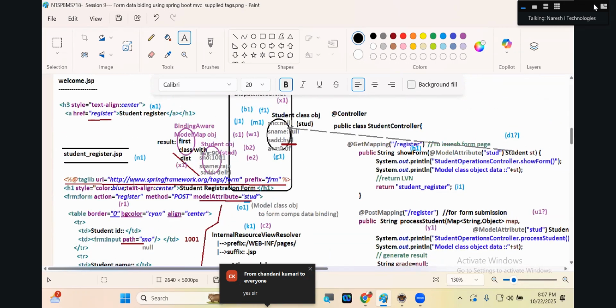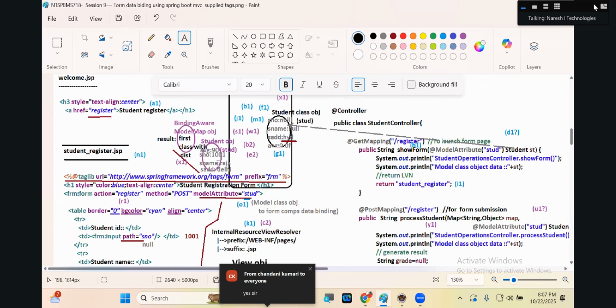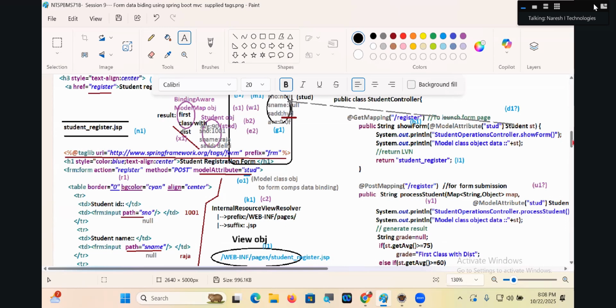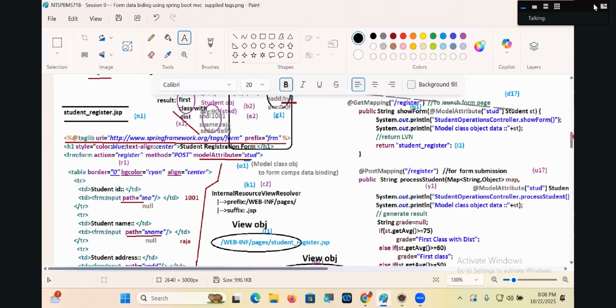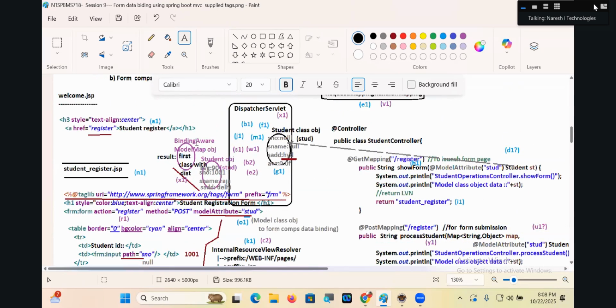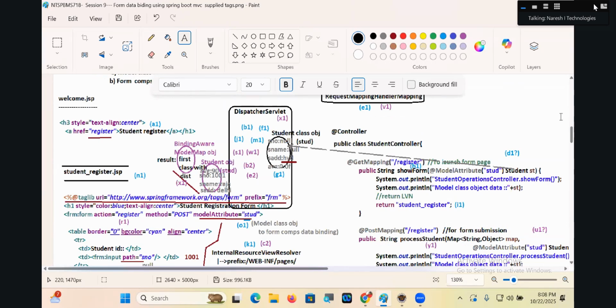Dispatcher servlet will be linking this view object. From the view object it will gather the name and location of the form page and executes this form page. Yeah, that is the view object. L1, M1: the dispatcher servlet executes this. Look at this execution, guys.